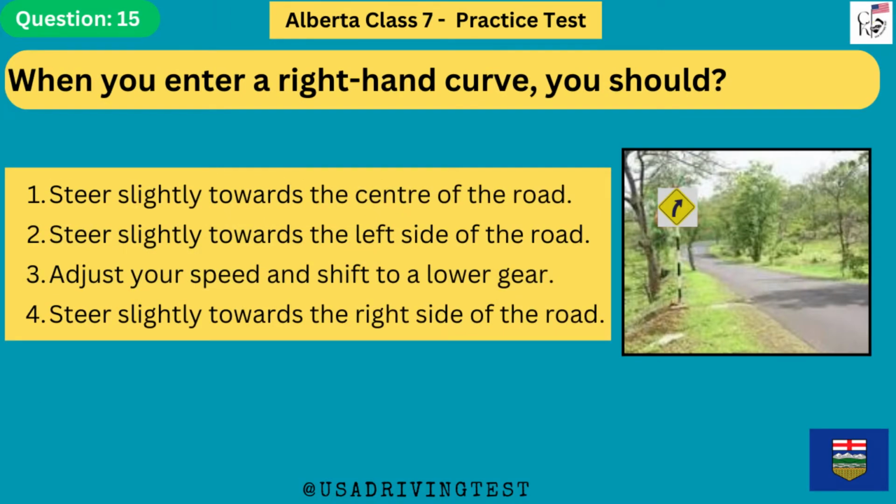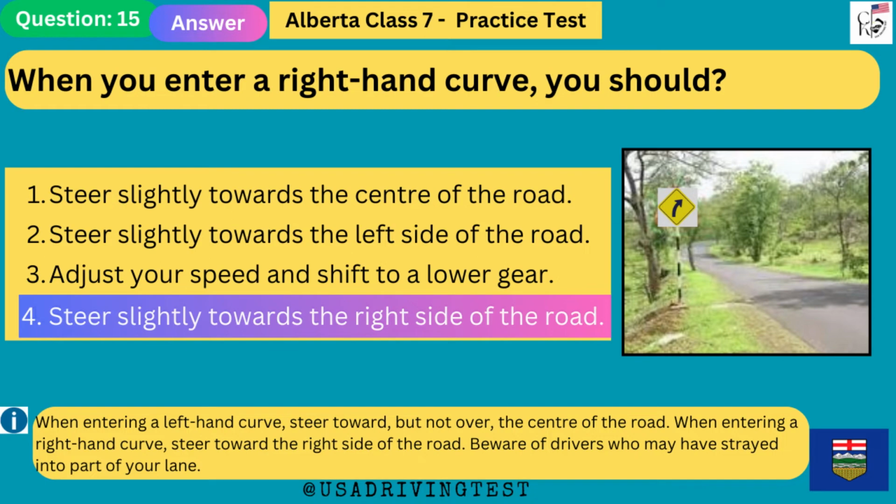When you enter a right-hand curve, you should 1. Steer slightly towards the center of the road. 2. Steer slightly towards the left side of the road. 3. Adjust your speed and shift to a lower gear. 4. Steer slightly towards the right side of the road. The answer is 4. Steer slightly towards the right side of the road.